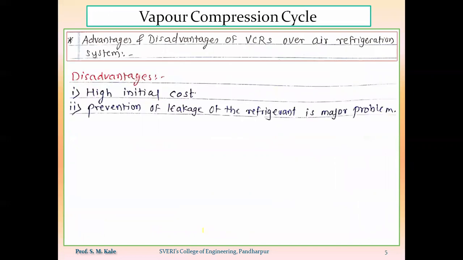And the disadvantages of using the VCRS system over the air refrigeration system. It will have a high initial cost.